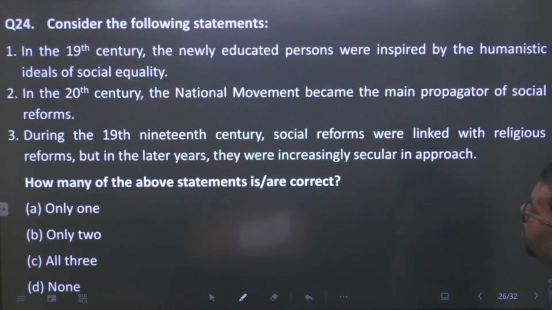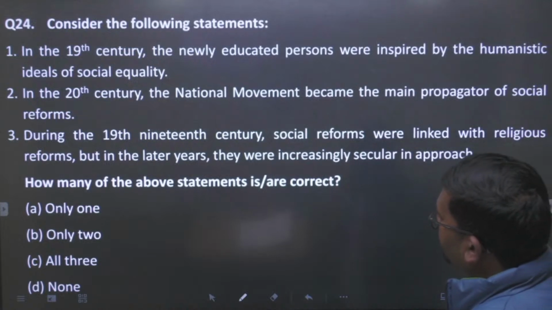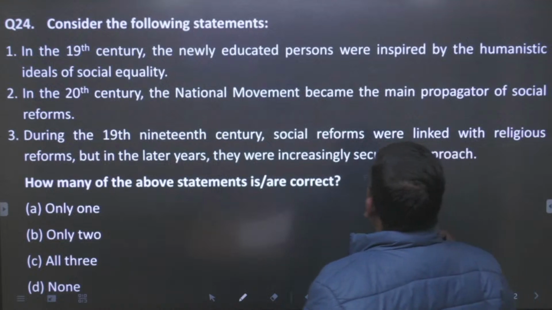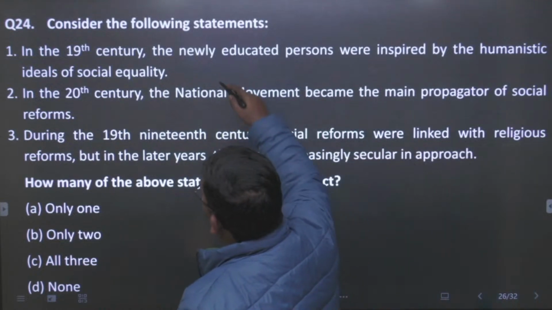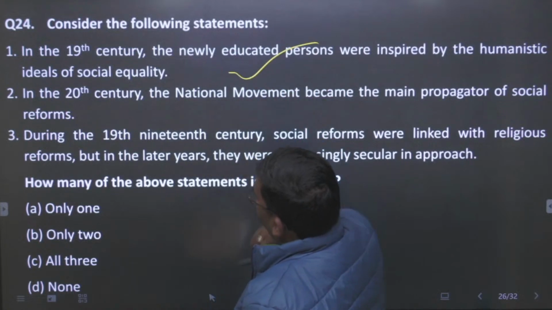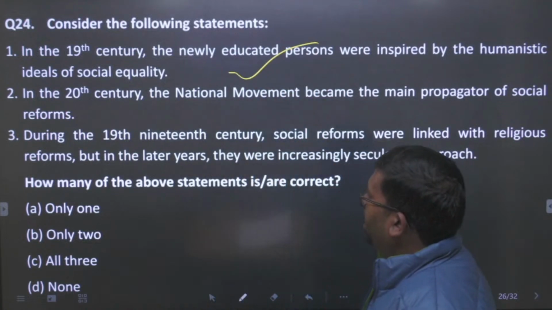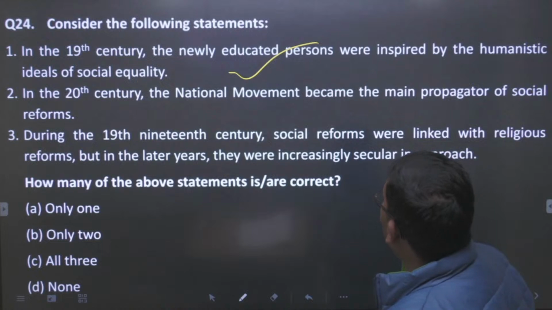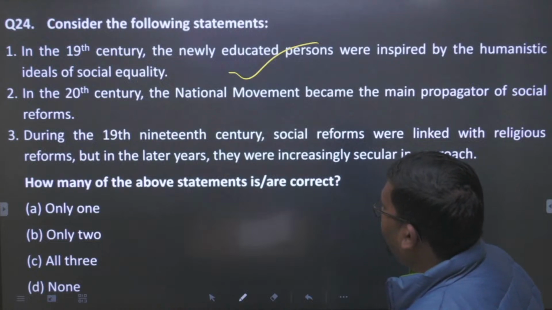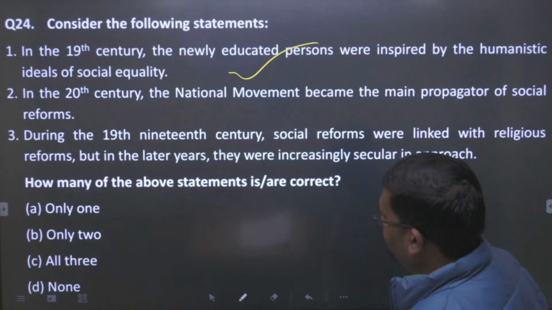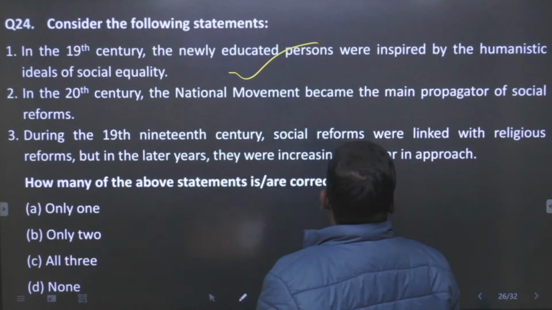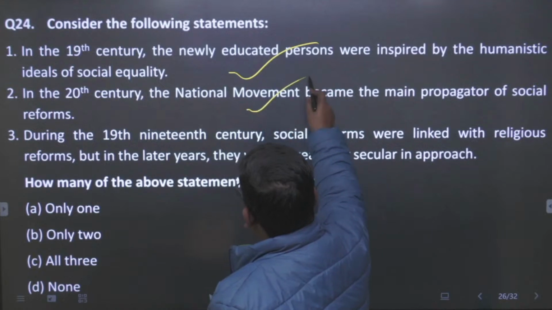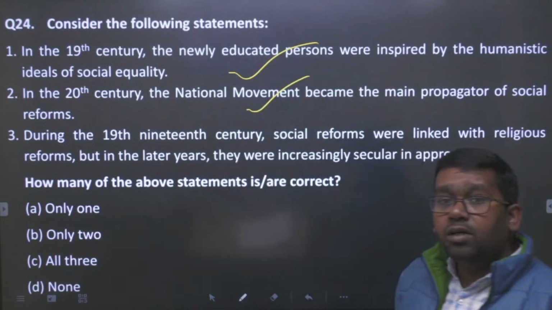The next one. Consider the following statements. In the 19th century, the newly educated persons were inspired by the humanistic ideals of social equality. This is true. In the 20th century, the national movement became the main propagator of social reforms. Yes, all the leaders were talking about social reform.